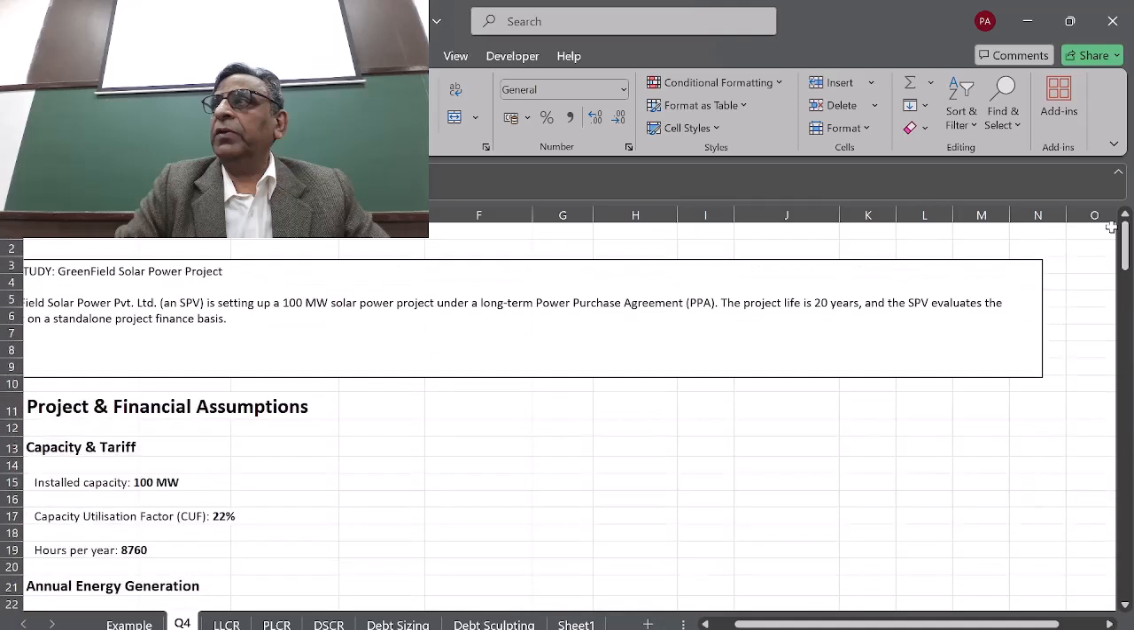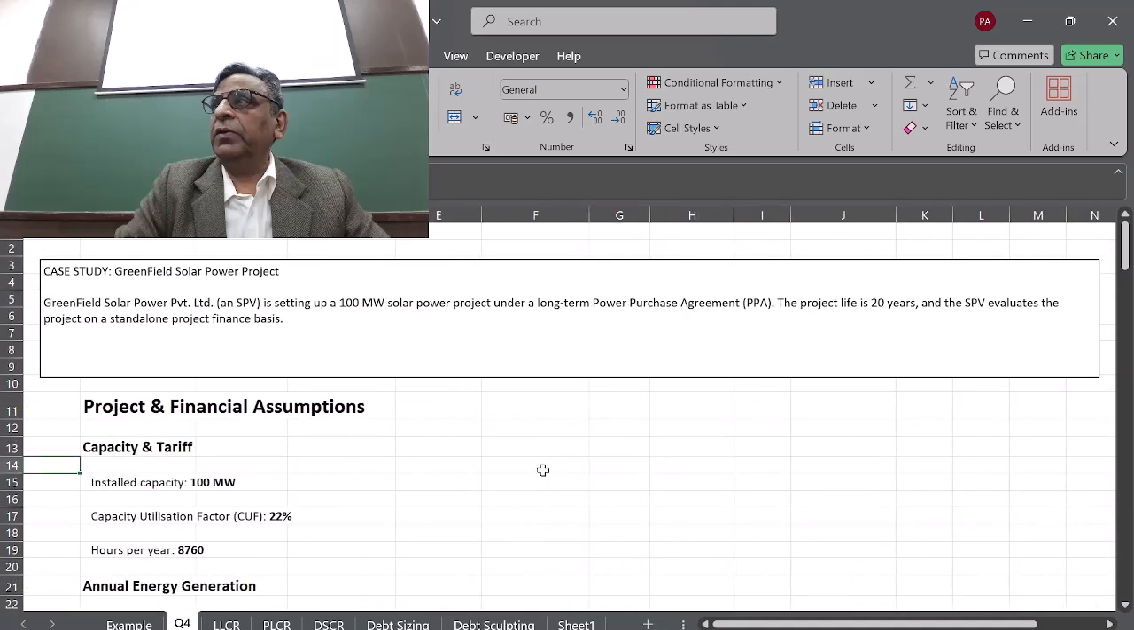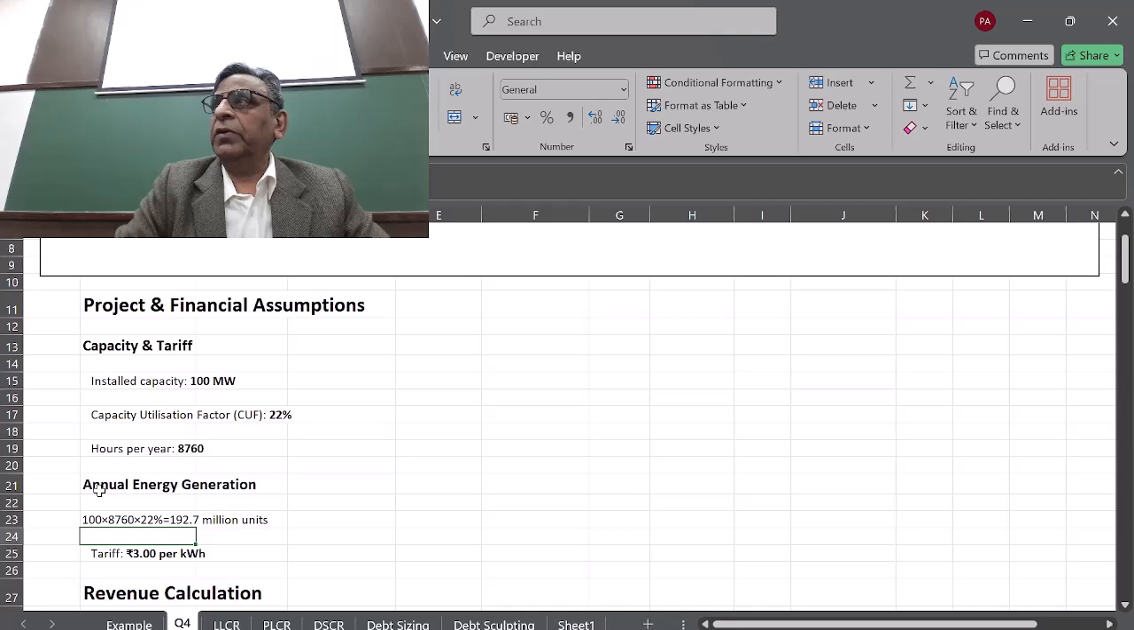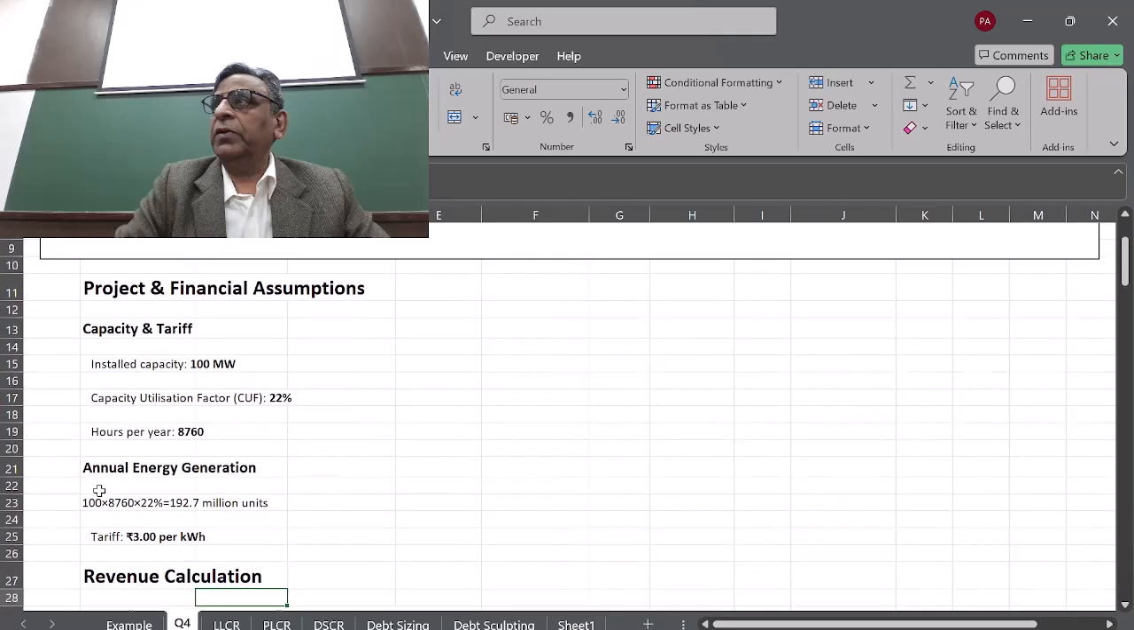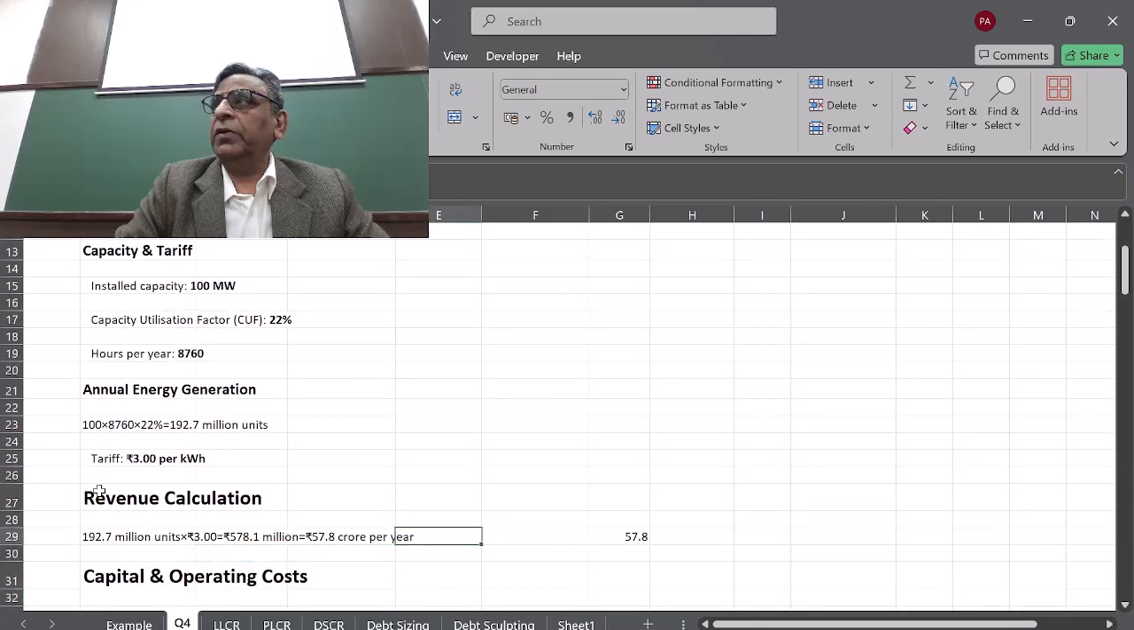And move it to the top. You have to be very careful and understand each and everything. I'll repeat whenever you find it difficult. So the same Greenfield is setting up a 100 megawatt solar power plant, and there is a power purchase agreement for 20 years. The capacity is 100, so ours is again the same, 192.7 million units. 3 rupees is the rate, so the revenue would be 57.8 crores. Is that okay? Up to this we have already done.